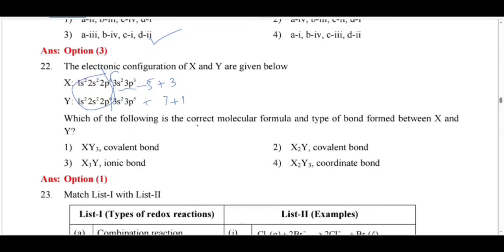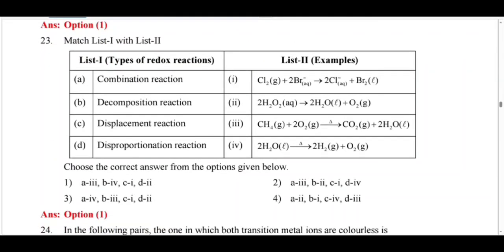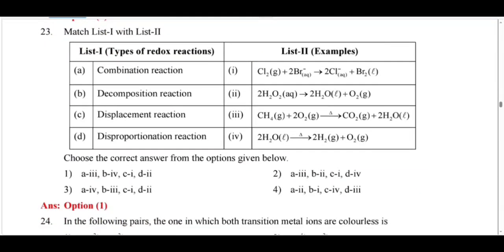So X is ready to form 3 bonds and Y is ready to form 1 bond. X has 3 and Y has only 1. So here they form a bond by sharing. So it is a covalent bond. Option 1 is correct.